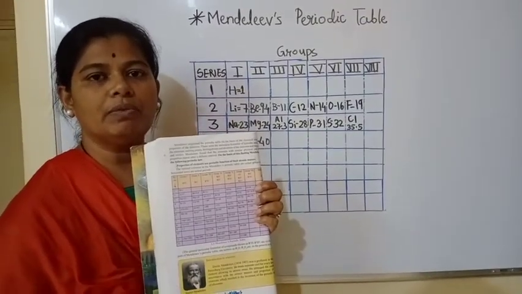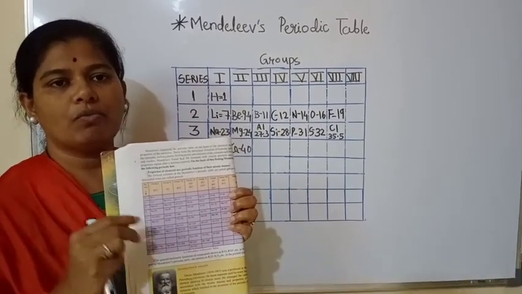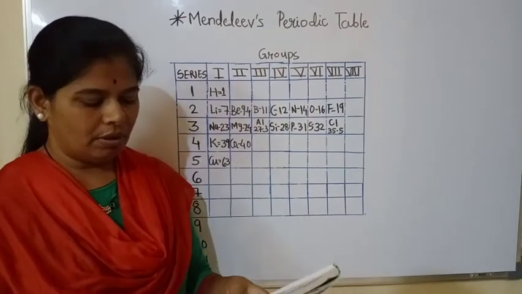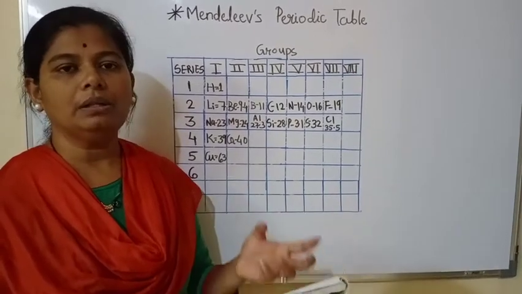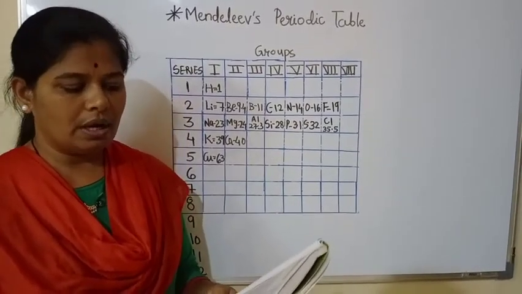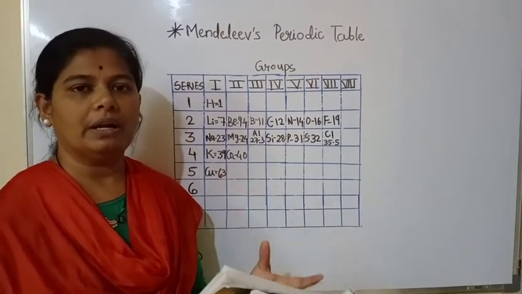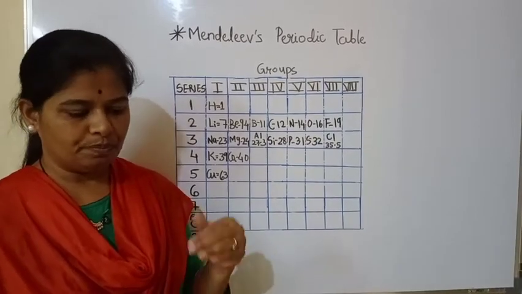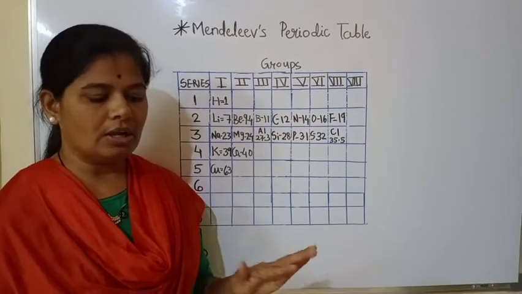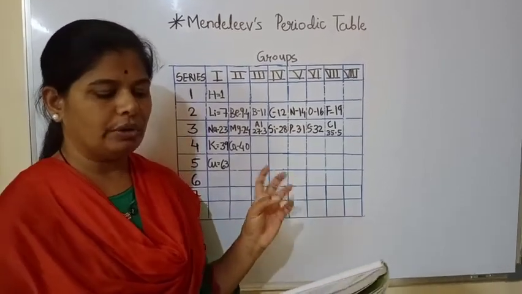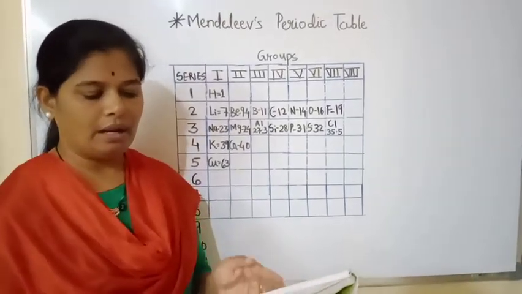So whenever the elements were discovered, he would just place those elements in those vacant places. So some vacant places were kept by Mendeleev. And one more thing we can see here, that some of the unknown elements were temporarily given names like Eka boron, Eka aluminium and Eka silicon from their known neighbors, and their atomic masses were indicated as 44, 68 and 72. Atomic mass of Eka boron was 44, Eka aluminium 68 and Eka silicon was 72. So according to their atomic masses, they were temporarily given the names Eka boron, Eka aluminium and Eka silicon.